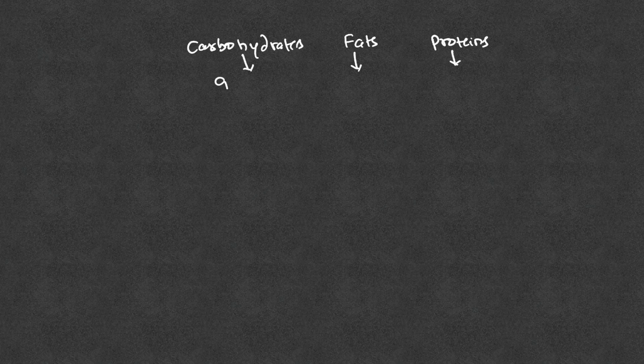So carbohydrates are broken down into glucose, that's a major monosaccharide. Fats are broken down into fatty acids, and proteins are digested into amino acids. So amino acids are the digested product of proteins.